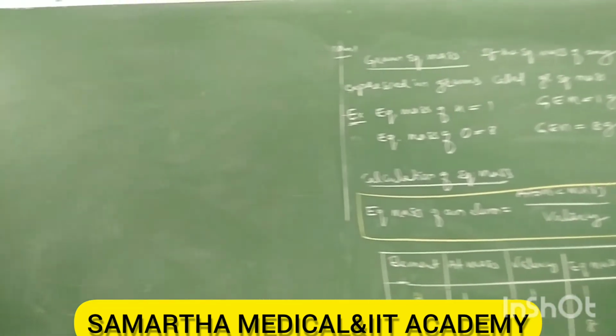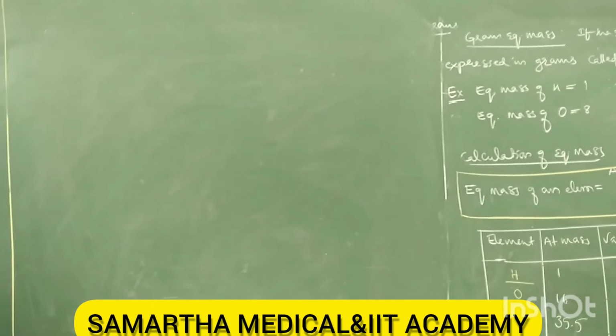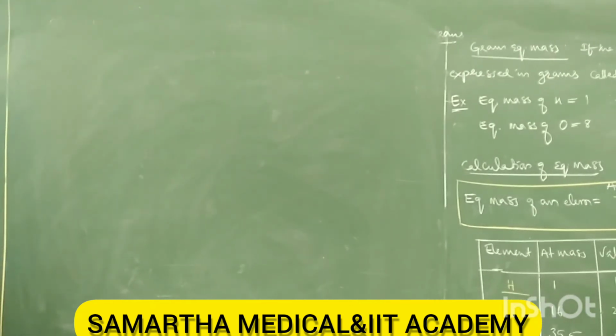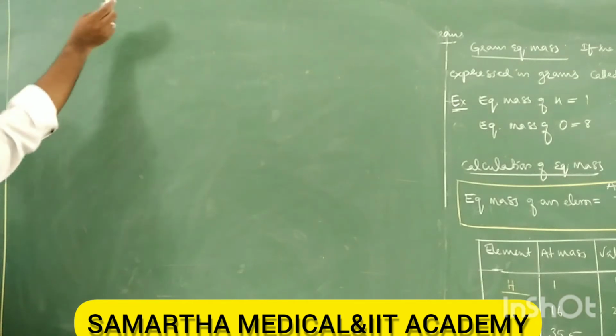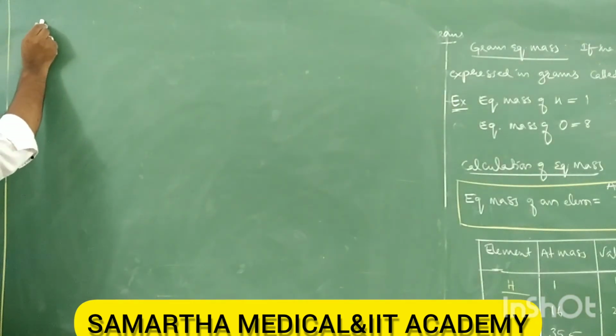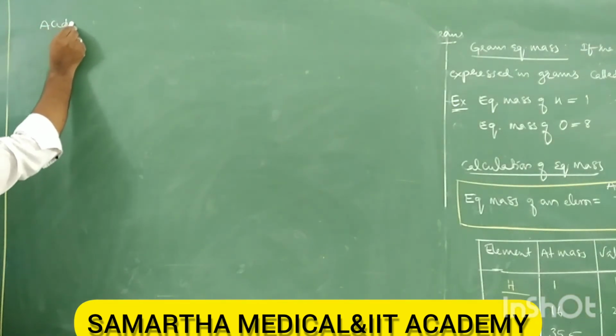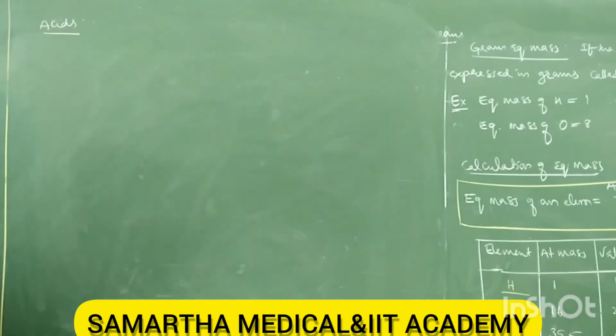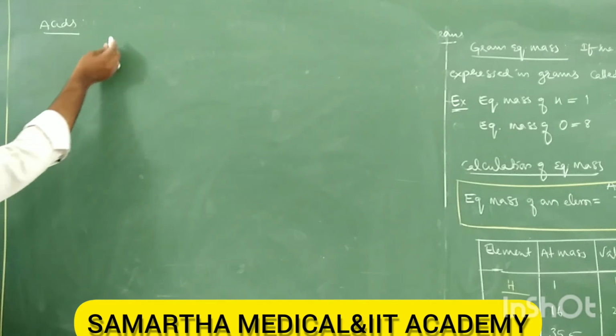Let us see acids first. Calculation of equivalent mass of acids. How do you calculate it?